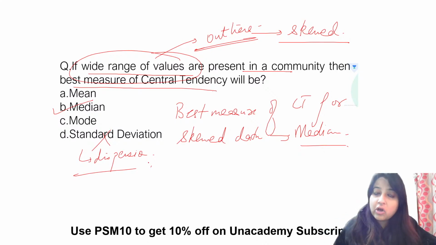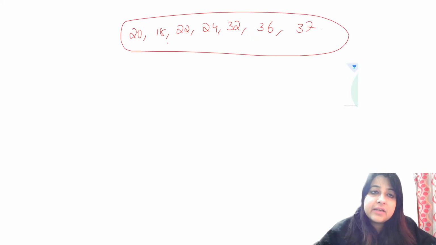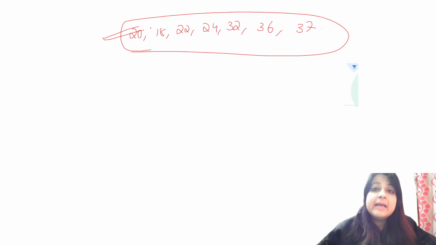All right. Overall, suppose I've given you data like this. Which measure of central tendency would you want to use for this data set? Look at the data. It has 20, 18, 22, 24, 32, 36, and 37. So which measure of central tendency would you use over here? Why mean? Because statistically, everybody, okay?